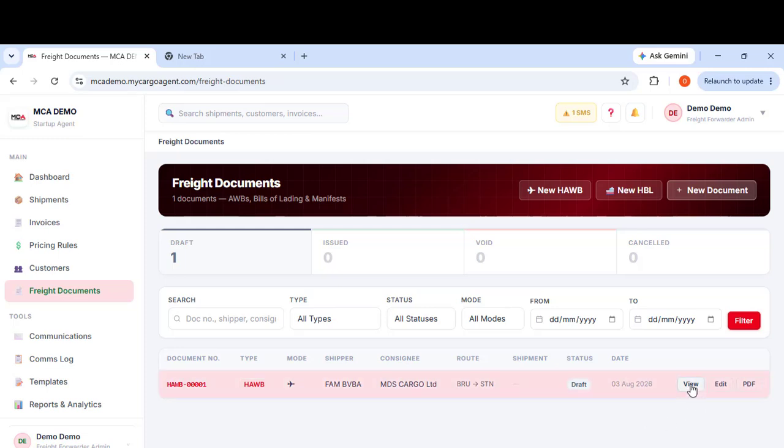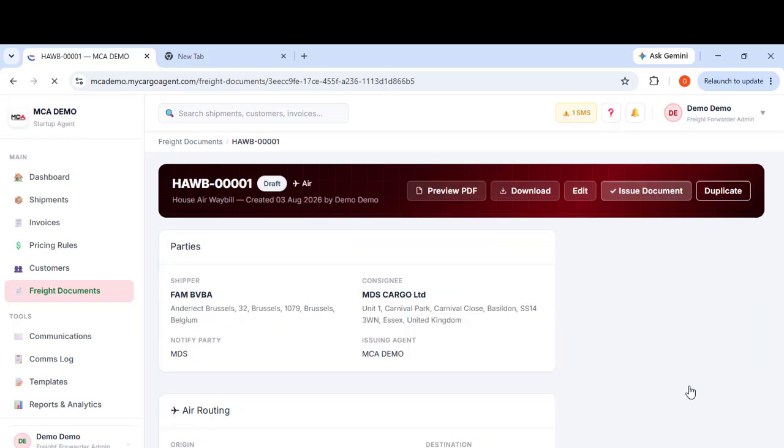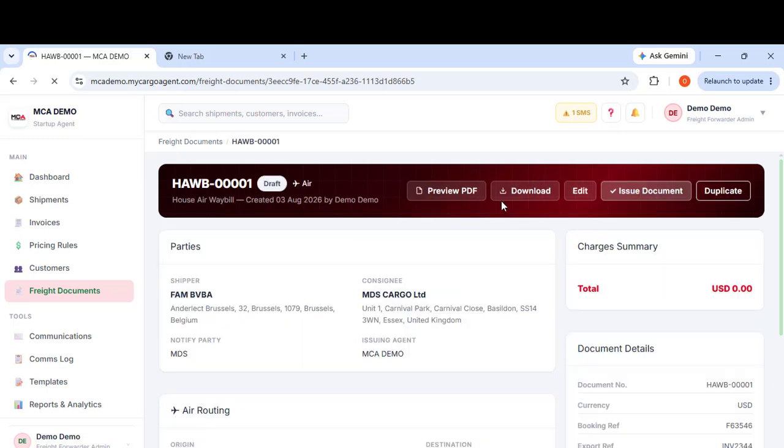For example, I don't know if I can view this for you. You can have a view. I don't know how it works here. I don't want it to take us too much time. But you can download and see how it looks. You can generate. Well, this is already one generated. Okay, consignee. You just generate it and print it out.